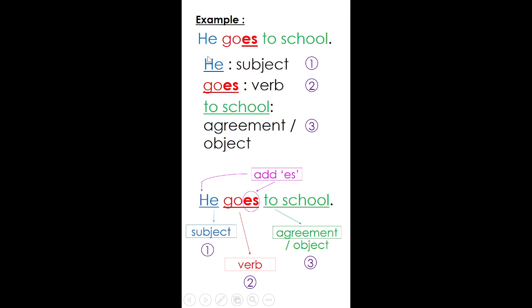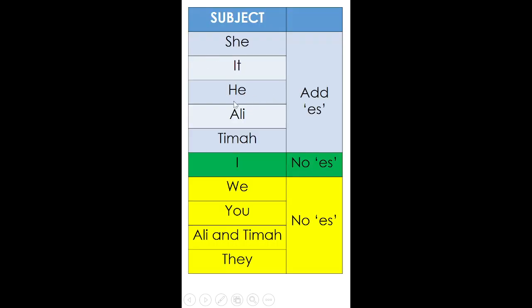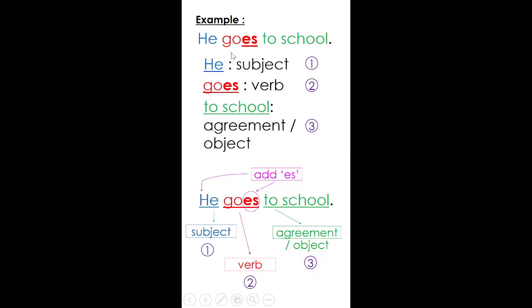When we look back at the Sihatiwyat, he, we have to add ES. Therefore, you will say he goes. He goes to school. We have the subject, we have the verb, we have the agreement. And we have to make sure that the verb is correct. Like I said just now, for certain verbs, you can't simply add S. You imagine that you add GOS here.